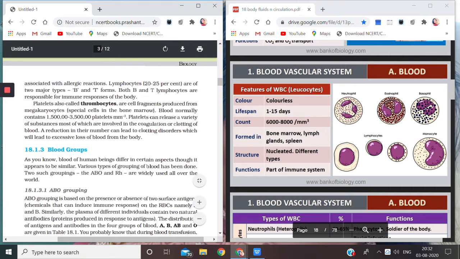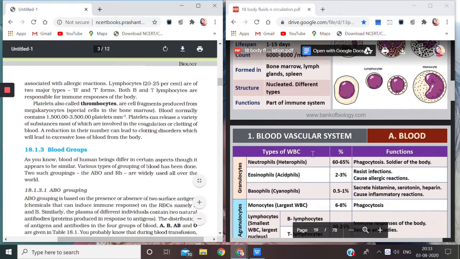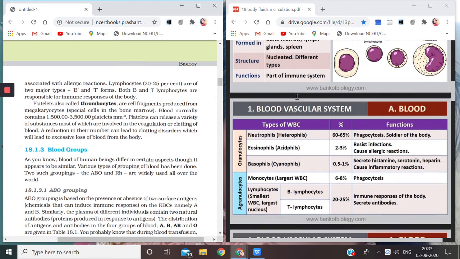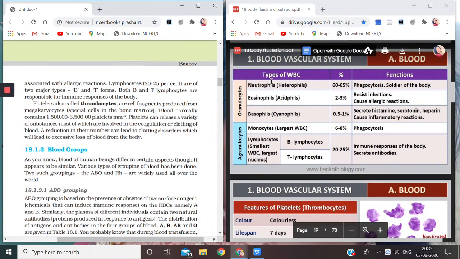And the last one, children, which I had already discussed once with you, is that there are 2 types of lymphocytes, B and T lymphocytes, which are actually responsible for our immune system or immune responses. So these lymphocytes are 20 to 25% in the body. Now let me show you the configuration or types in this chart. You see, these are the types of WBCs, this is the percentage they are present in, and these are the functions.